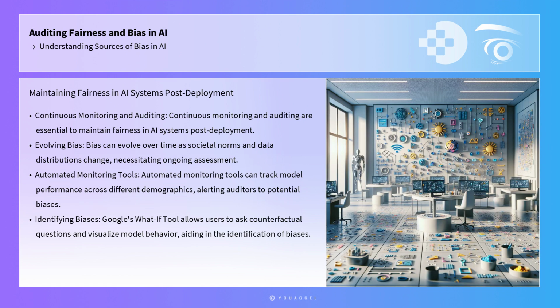Continuous monitoring and auditing are essential to maintain fairness in AI systems post-deployment. Bias can evolve over time as societal norms and data distributions change, necessitating ongoing assessment. Automated monitoring tools can track model performance across different demographics, alerting auditors to potential biases. For instance, Google's What-If Tool allows users to ask counterfactual questions and visualize model behavior across various scenarios, aiding in the identification of biases that may not be apparent during initial development.